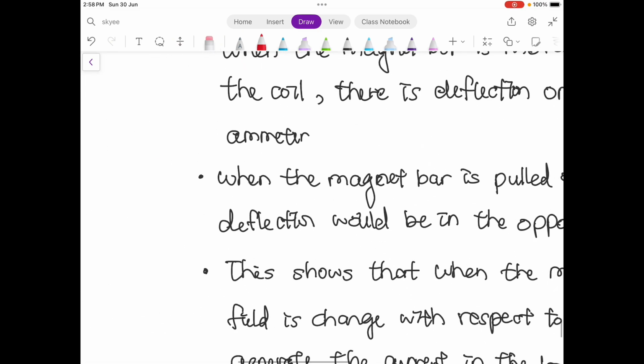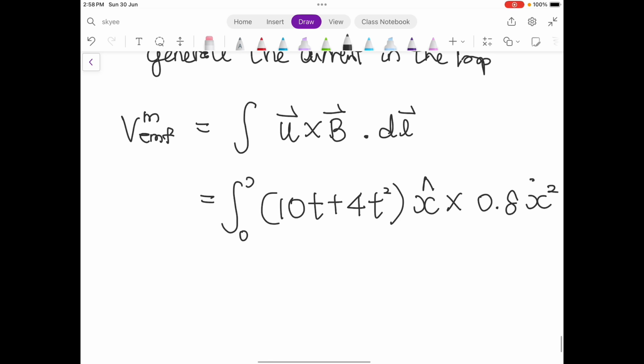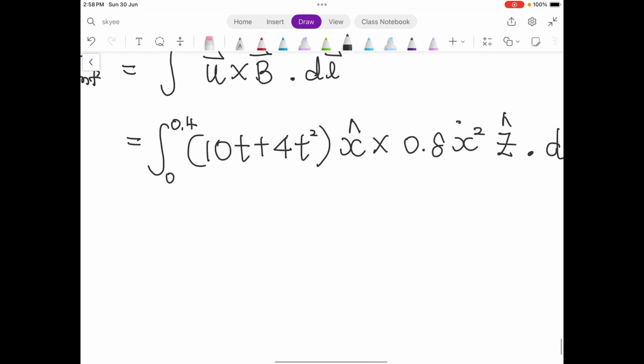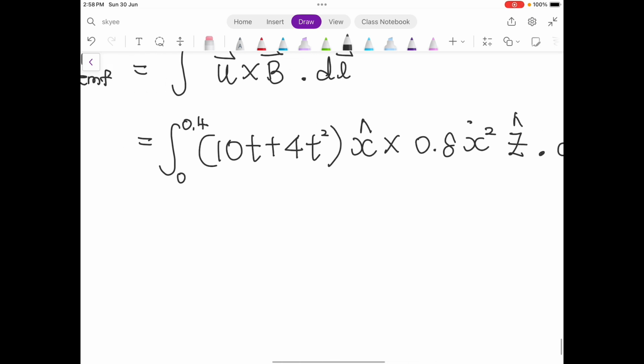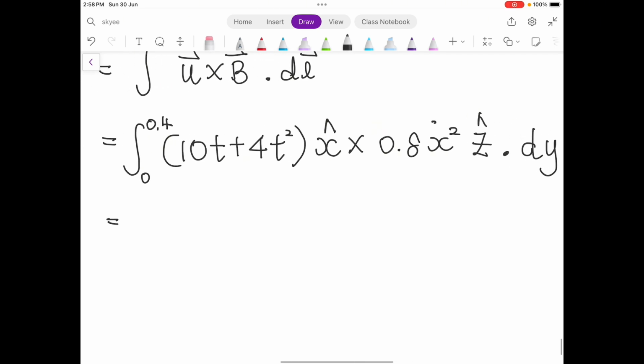So you integrate from 0 to 0.4 in y. Here you don't have the y, never mind.